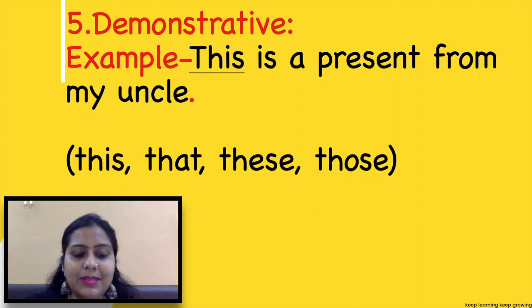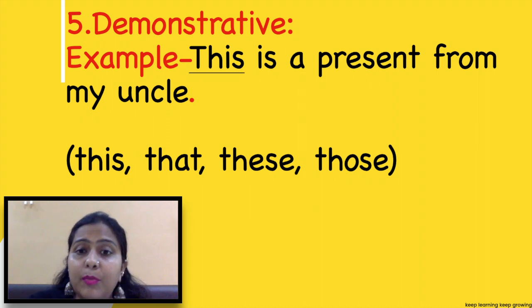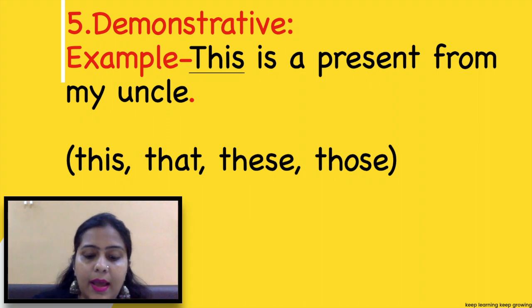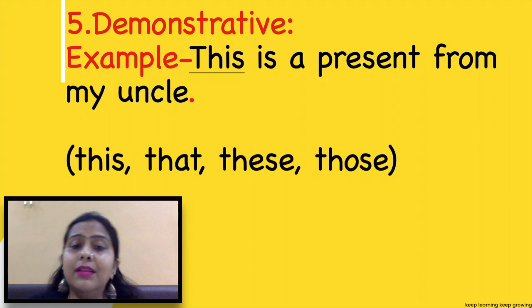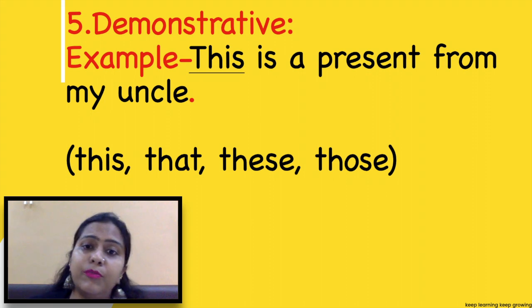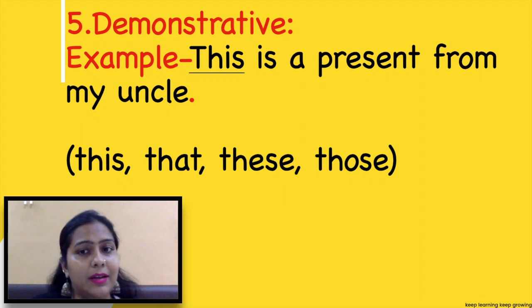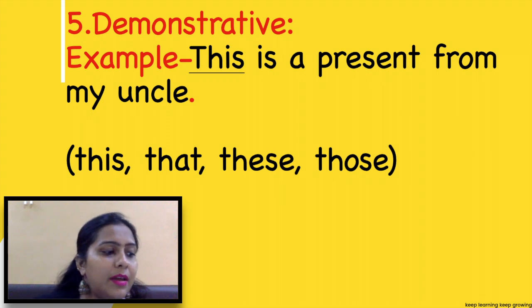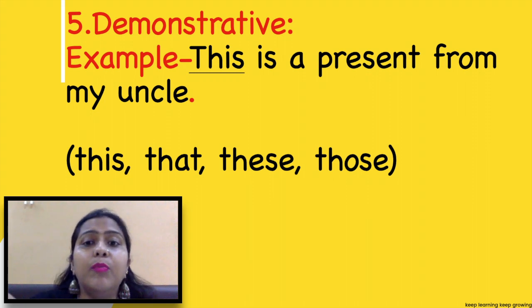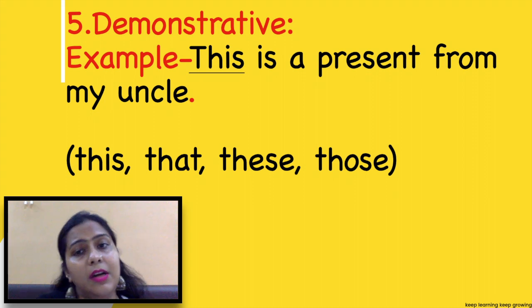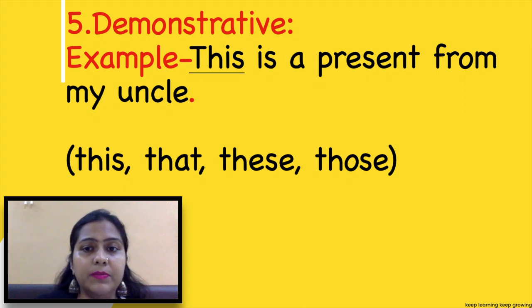Now it shows something. This pen is a demonstrative adjective. And if I say this is mine, then it becomes a demonstrative pronoun. See, I have given an example like this is a present from my uncle. More examples like that is my house. Those are my books. All those are demonstrative pronouns.